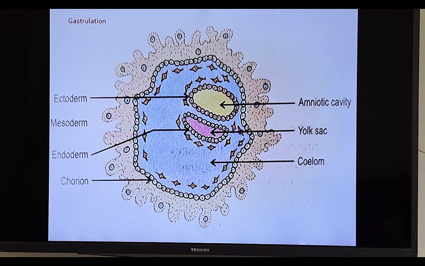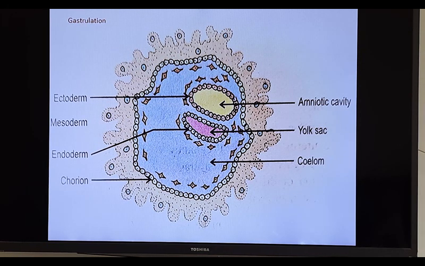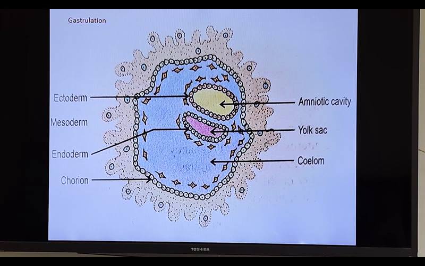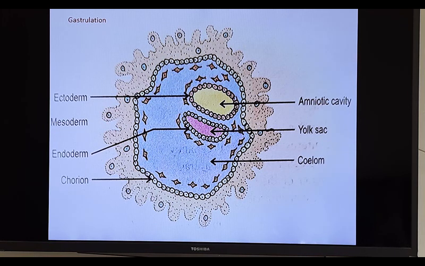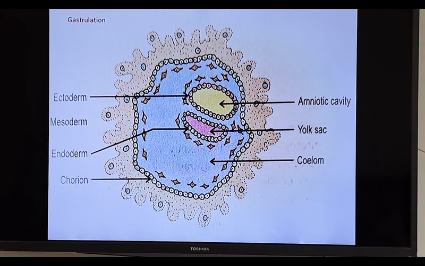After completion of all these steps, the germ layers start to form organs and tissues. This process is called histogenesis or organogenesis. Organogenesis means how organs are developed, and from which layers. It is as follows.